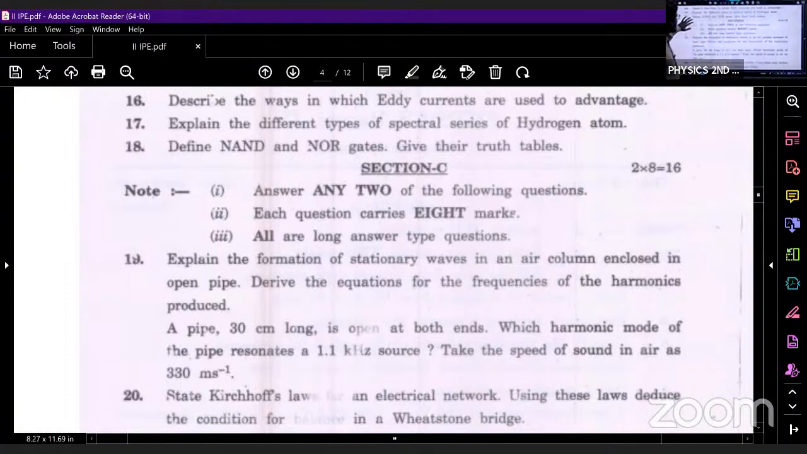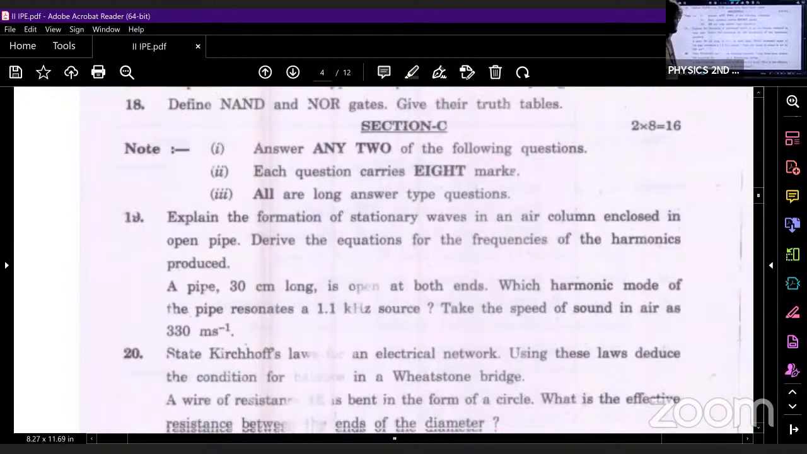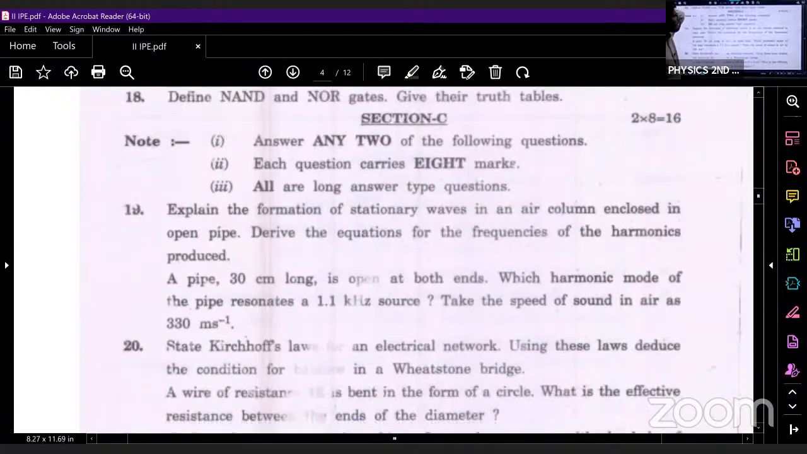Then what is the next question? Question number 19, define NAND and NOR gate, give their truth tables. We have discussed this question in semiconductor devices. NAND gate is nothing but a combination of AND gate plus NOT gate. And NOR gate is nothing but a combination of OR gate and NOT gate. Further, we have discussed the truth table for these questions.